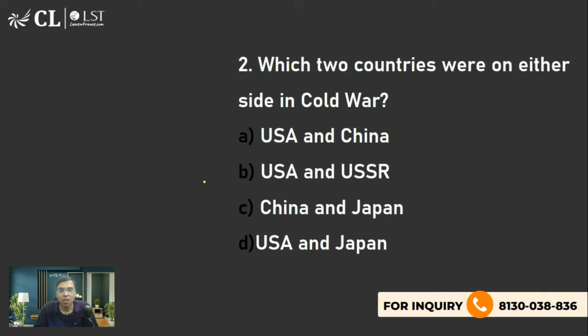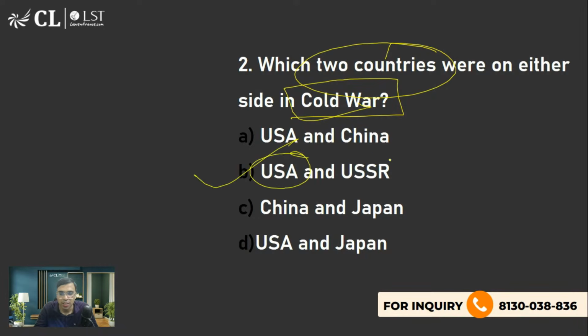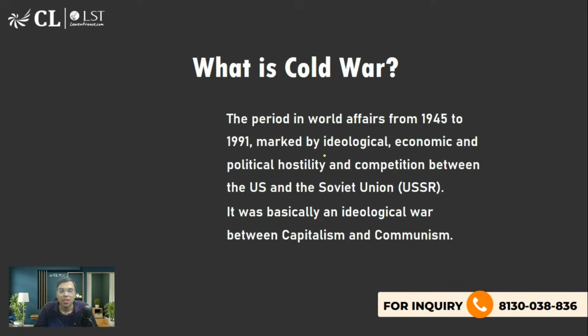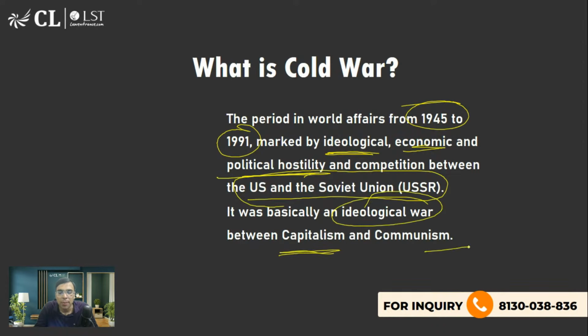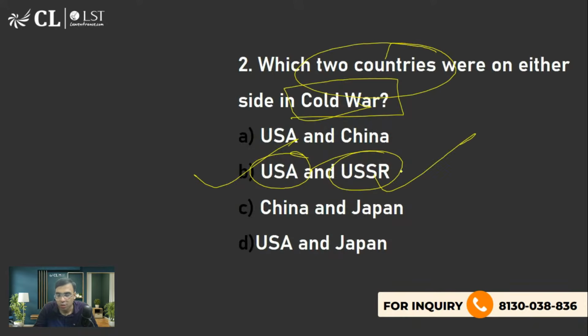Okay, so which two countries were on either side in the Cold War? I'm sure you must be aware. We've already discussed, B, US and USSR. Okay. So the period in world affairs from 1945 to 1991 marked by ideological, economic and political hostility and competition between US and USSR. So basically it was an ideological war between capitalism and communism. Yes, B is the right answer to this question.